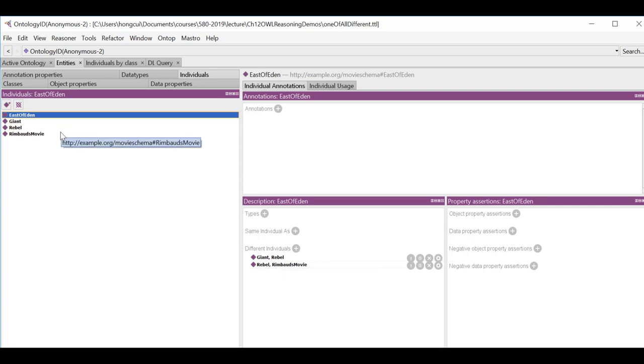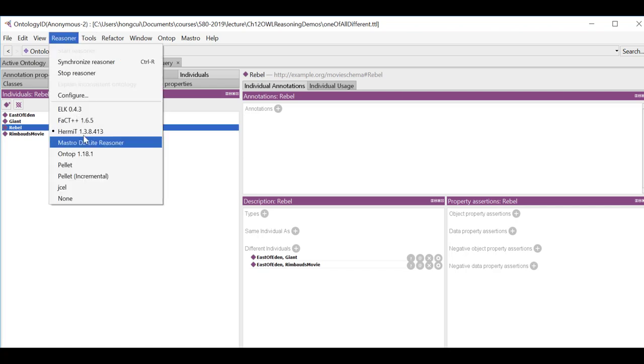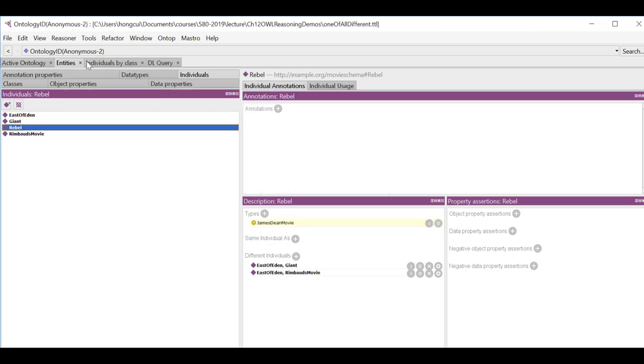Basically, all we did was not say Rimbaud's movie is different from all three. It's only different from Rebel and East of Eden. But all the other three, East of Eden, Giant, and Rebel, those are all distinct. That's all we did. Okay, now we can actually synchronize our reasoner and make it run again.